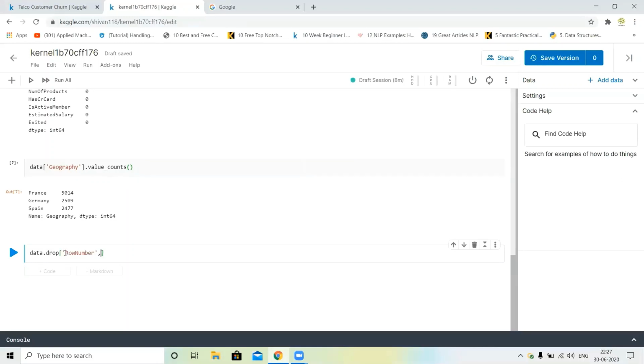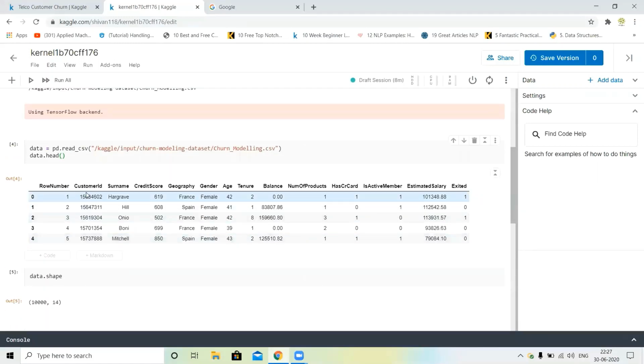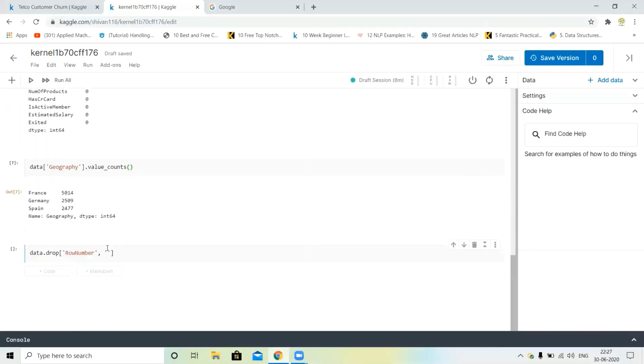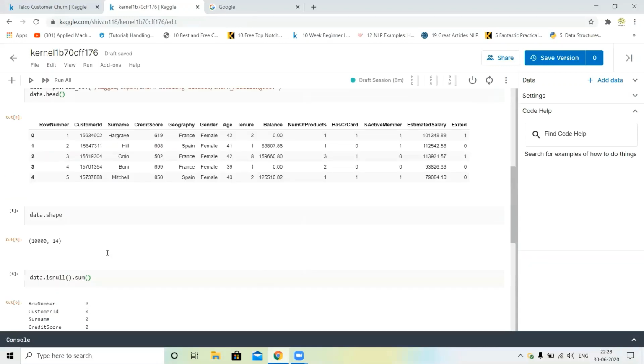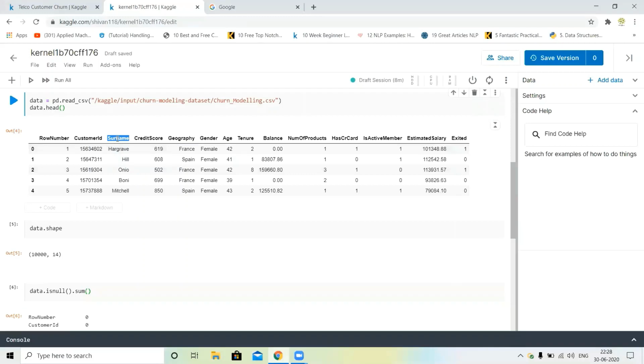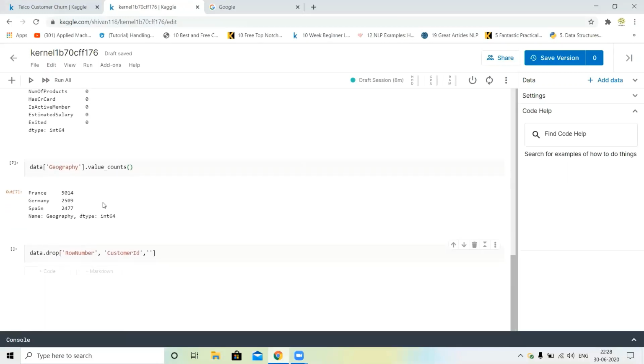So row number, next customer ID, and next surname. And I just write inplace is equal to true, and axis is equal to 1.